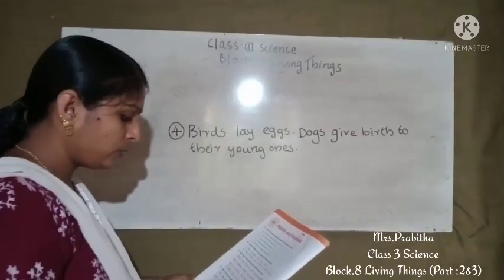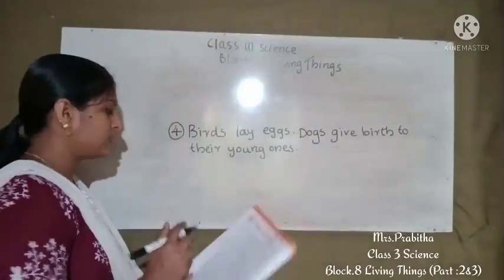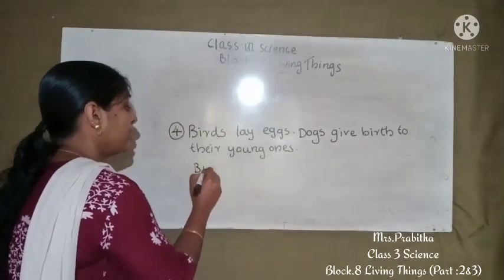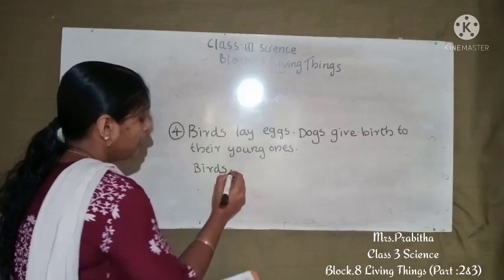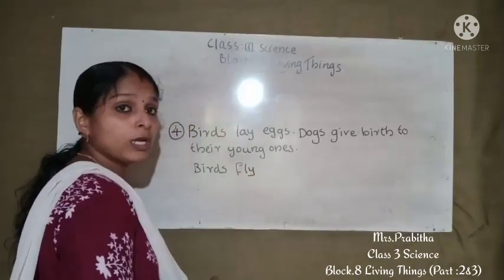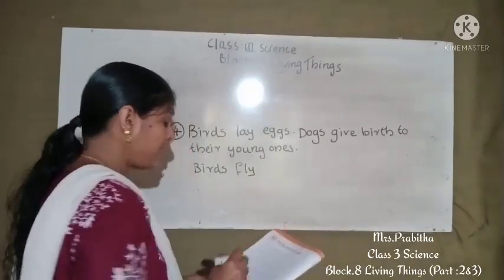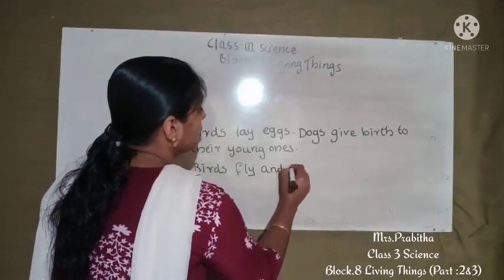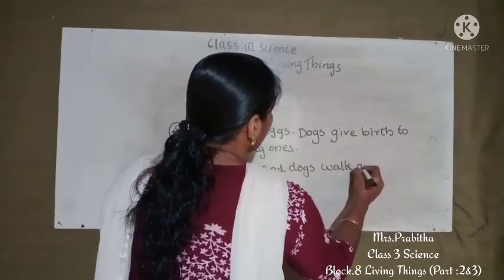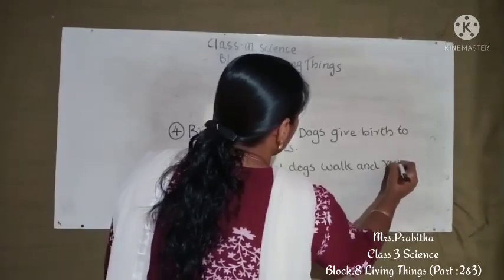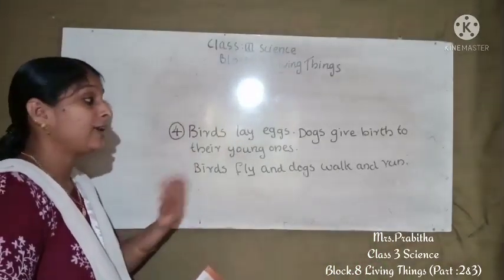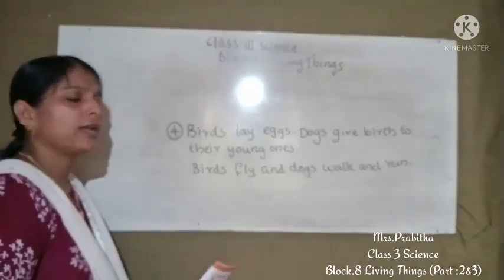Okay, so we have to write two differences. So one more difference we need to write. So we can write birds can fly. Then what do the dogs do? Birds fly and dogs walk and run. Otherwise you can write birds can fly, dogs cannot fly, they can walk and run. So that way you can write the difference.